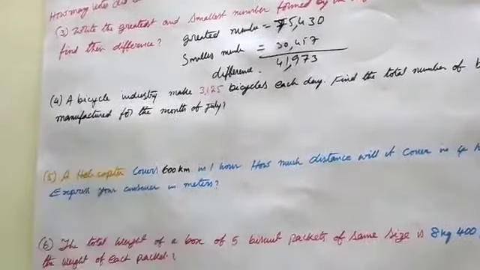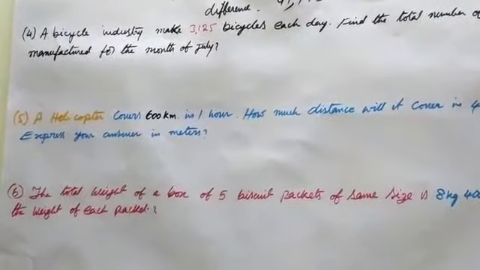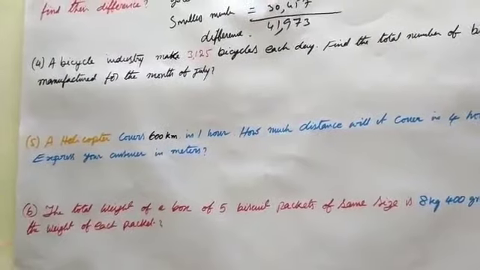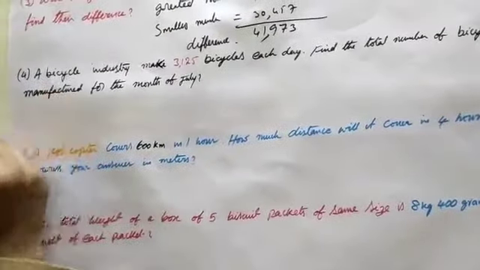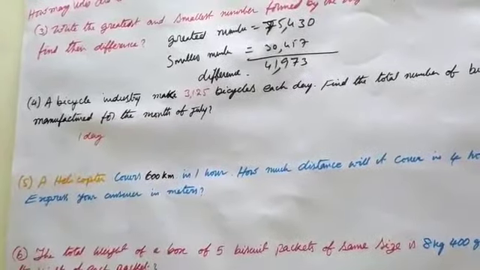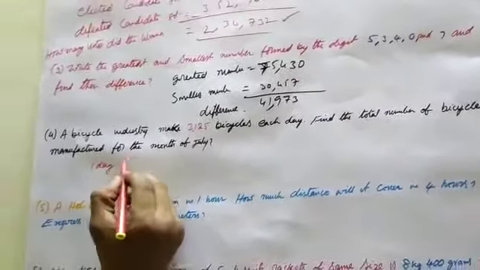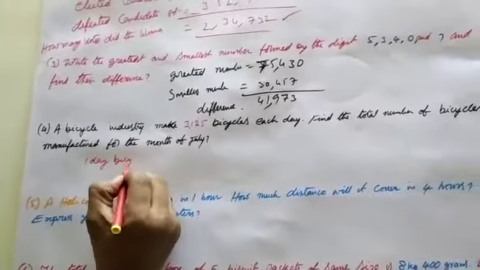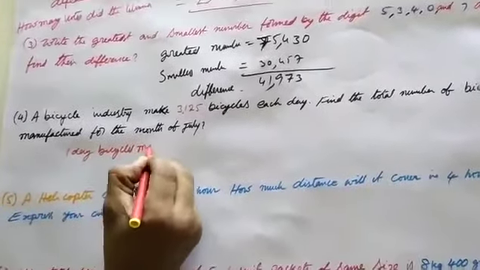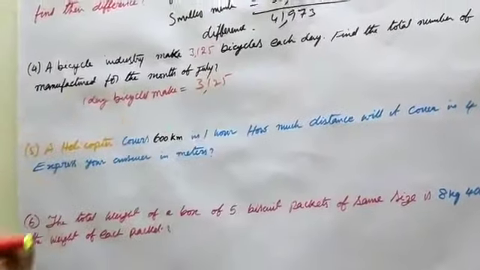A bicycle industry makes 3,125 bicycles each day. One day bicycles made is equal to 3,125.